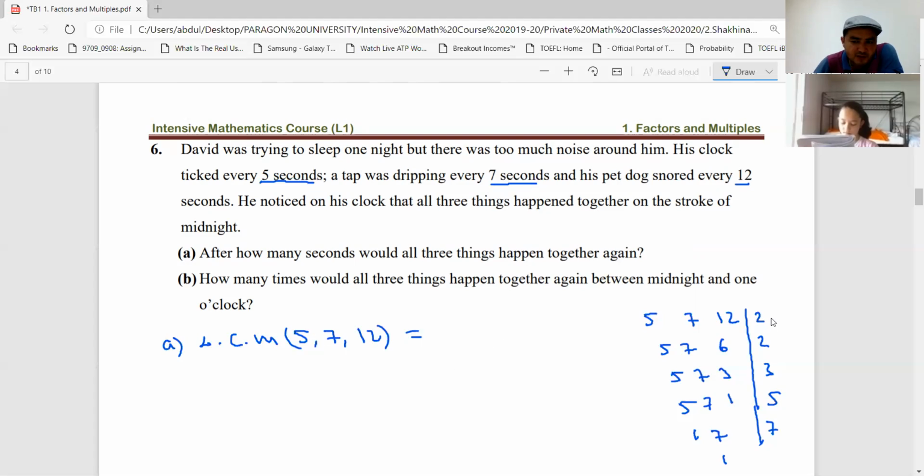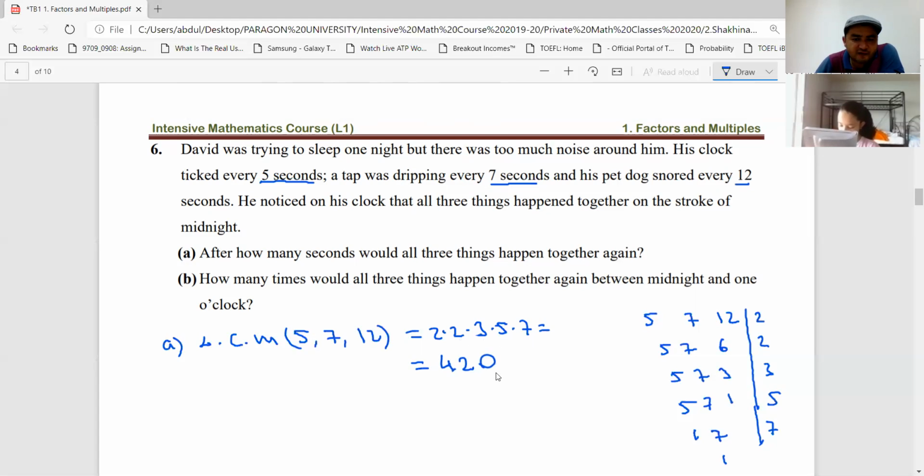What is it? Divide by 2, divide by 2, divide by 3, divide 5, and 7. That's equal to 2 times 2 times 3 times 5 times 7. What is it? 2 times 2 is 4, 4 times 3 is 12, 12 times 5 is 60, 60 times 7 is 420.